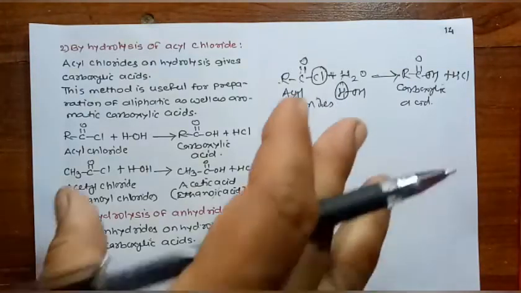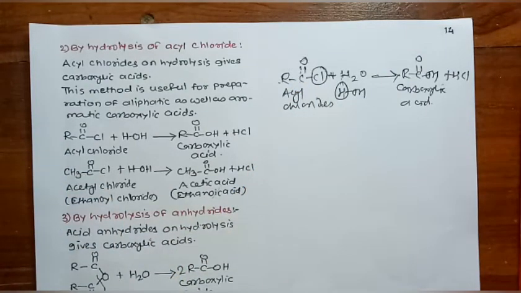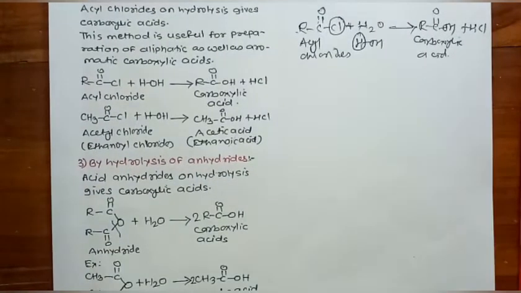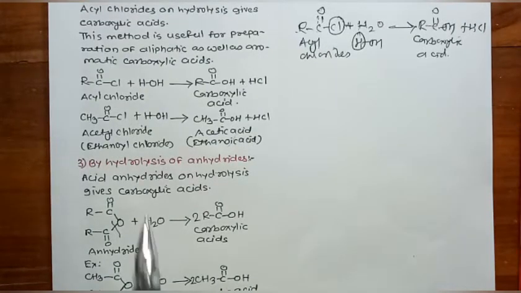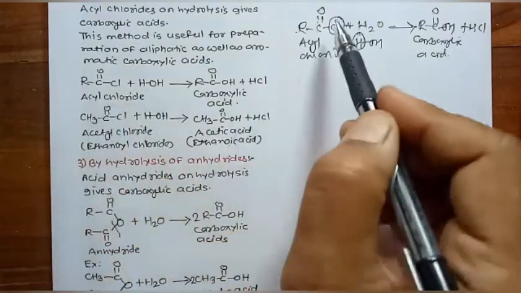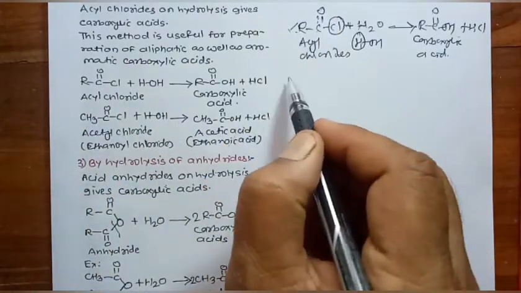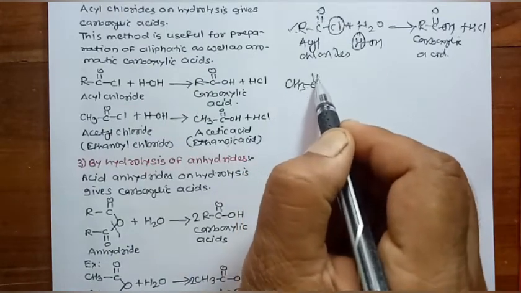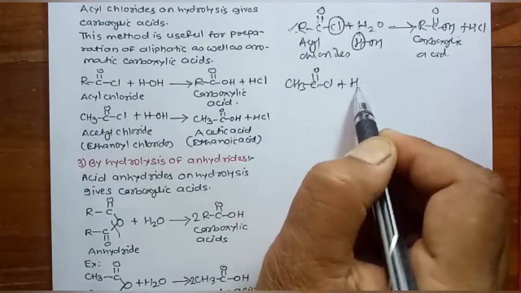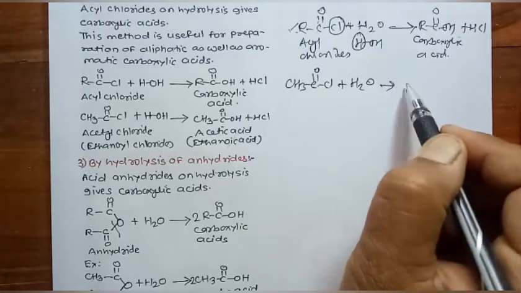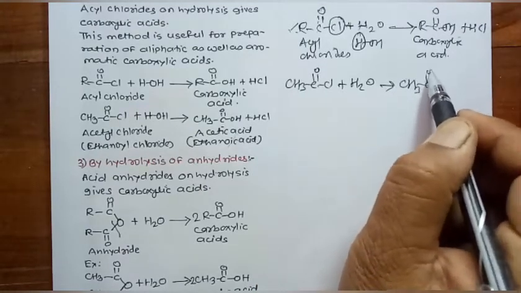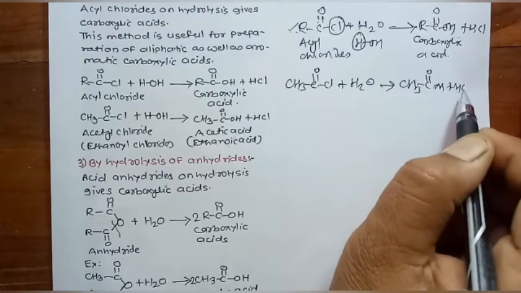All these are nothing but the hydrolysis methods: hydrolysis of alkyl cyanides, now the hydrolysis of acyl chlorides, then hydrolysis of anhydrides and hydrolysis of esters. Here I have taken a general example. Then, for example, CH3COCl, acetyl chloride, CH3COCl plus H2O gives CH3C double bond OH plus HCl.